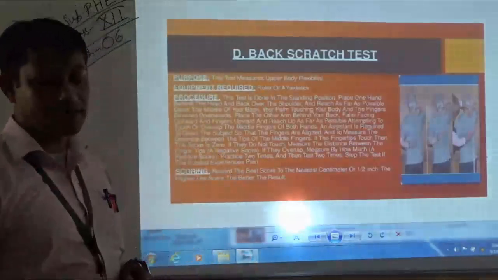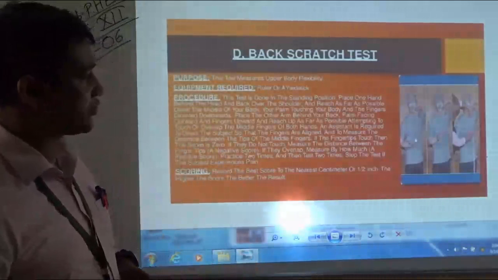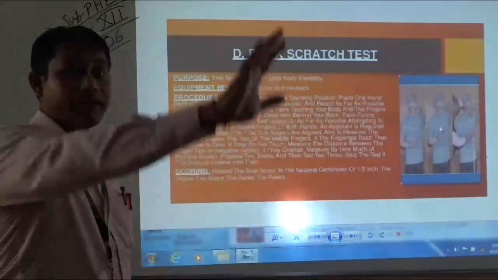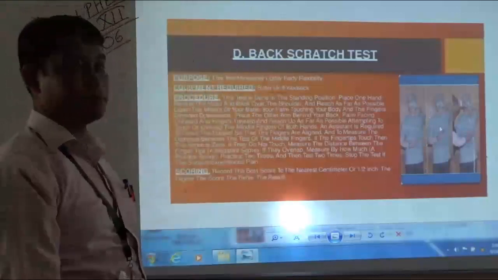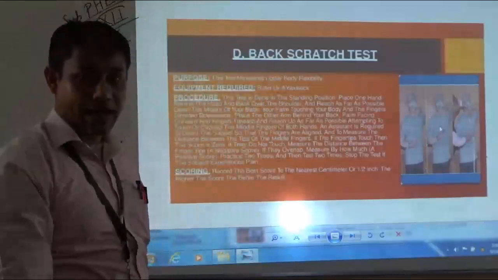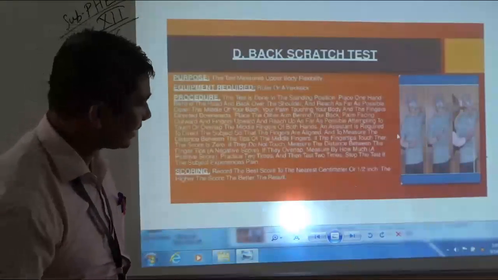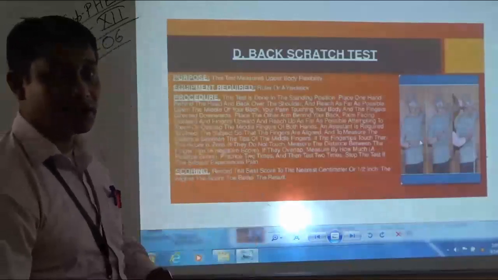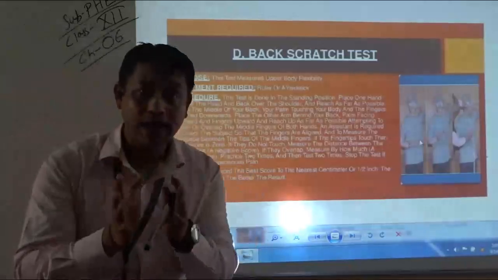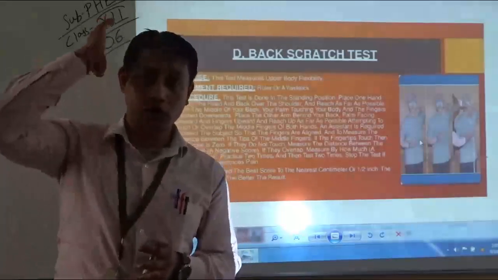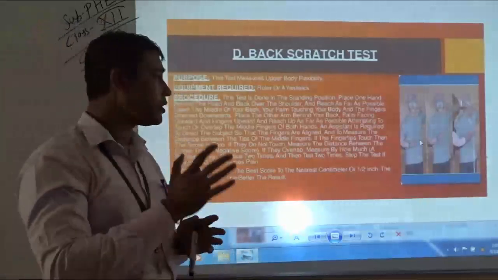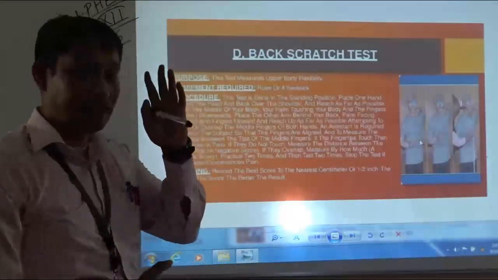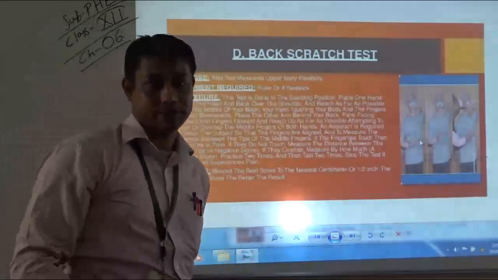The procedure required, as you can see: the subject needs to stand straight initially. Then the subject needs to bring his right arm back over the head, and the other hand, that is the left hand, will be going from the bottom towards the back. That means both hands of the subject need to go towards the back. The right hand will be going from above the head, and the left hand will be going from the bottom part.